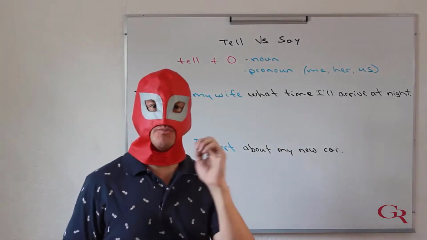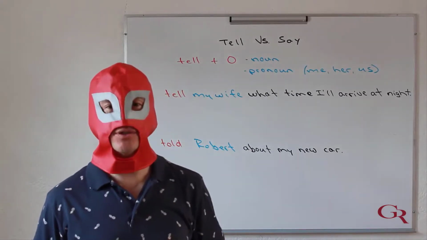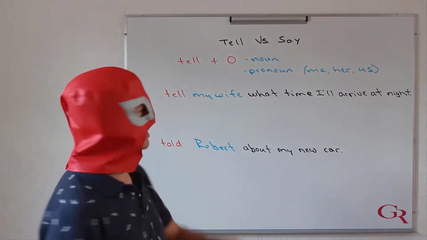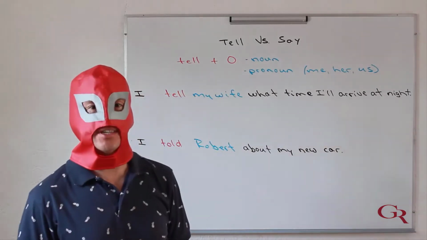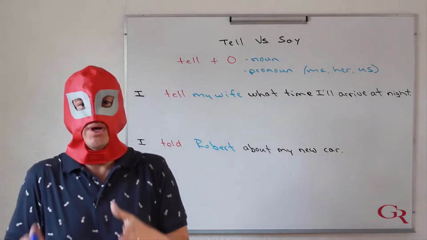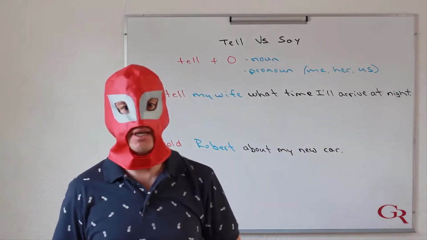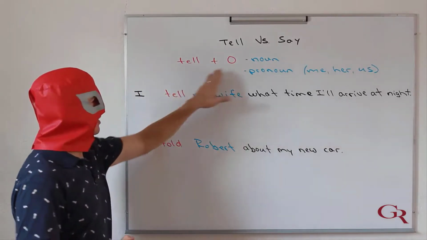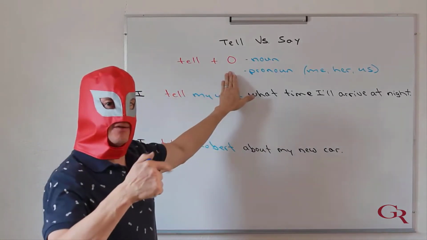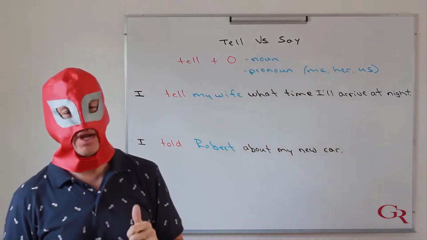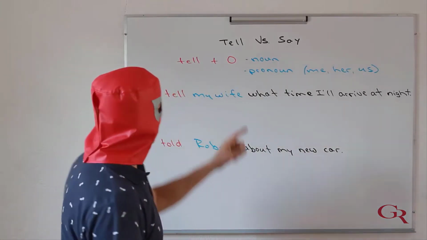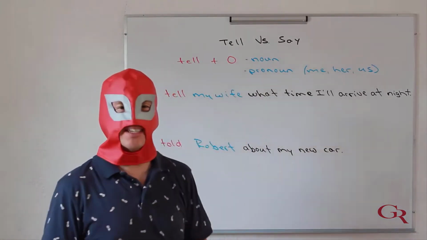And today, especially for you, a difficult topic made simple. Tell versus say. Okay, when we want to tell someone something, we're going to use the verb tell when we have the object after. Now, don't worry too much about the grammar, but I'll tell you right now. If we have a noun or a pronoun, that's going to be an object.